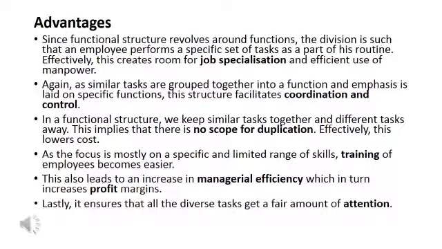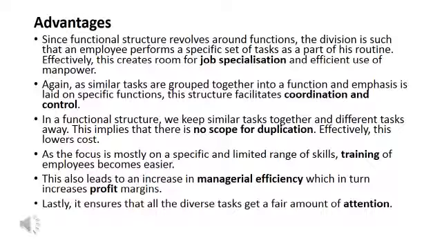Number two, as similar tasks are grouped together into a function and emphasis is laid on specific functions only, the structure facilitates coordination and control. Means there is proper coordination in various departments, and control is possible because you need not contact everyone.